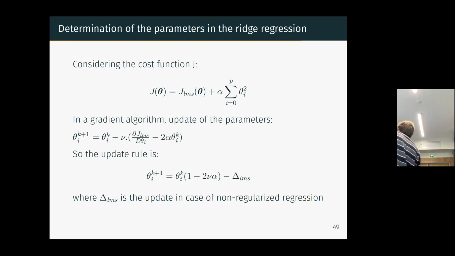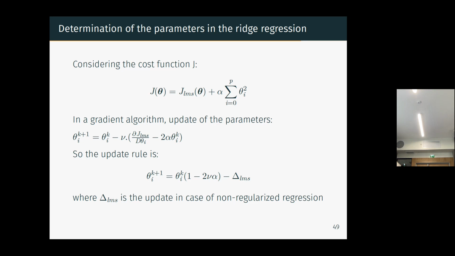If you do it without the regularization term, so it's like putting alpha to 0, you have this updating rule of the parameter: theta i at k minus nu times the gradient. Sorry, I don't know how to pronounce it, nu or nu, it's a Greek letter. So nu is called the learning rate, how much you correct your parameter at each iteration. And the derivative of J gives you the direction of the minimization.